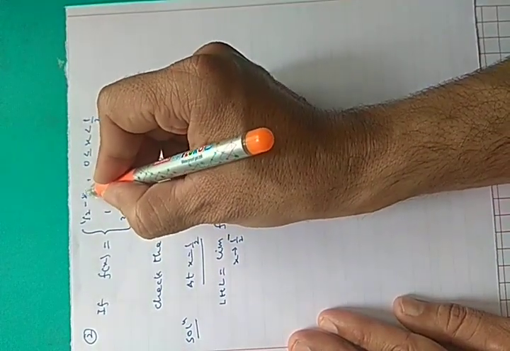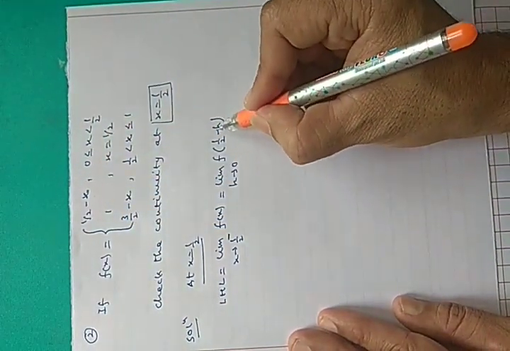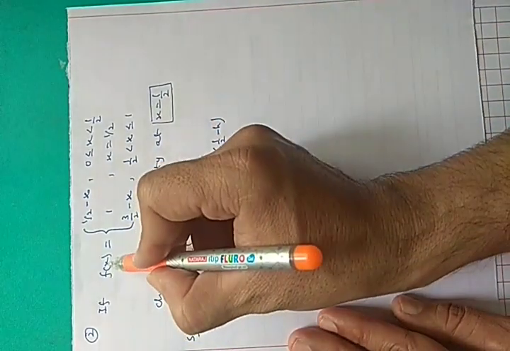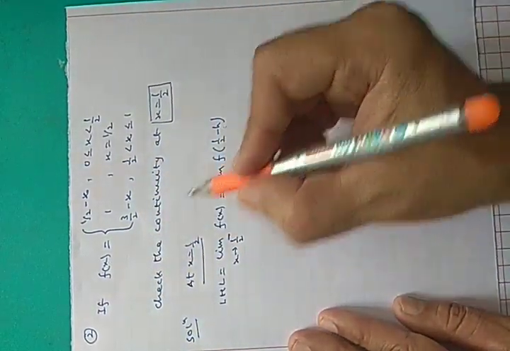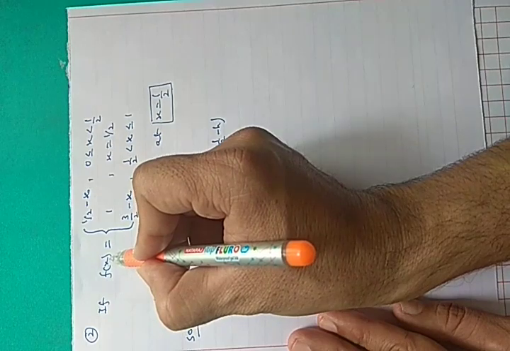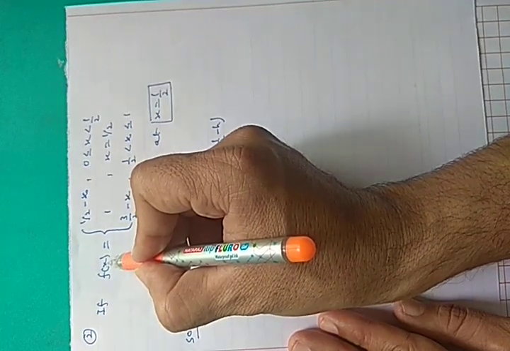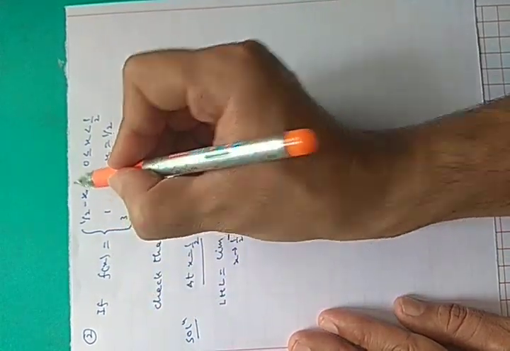So in place of x you substitute 1 by 2 minus h, because you have to find out f(1 by 2 minus h). It means you put 1 by 2 minus h in place of x.